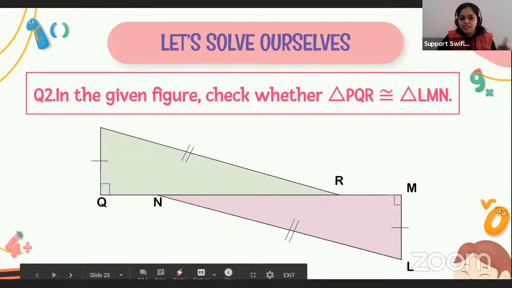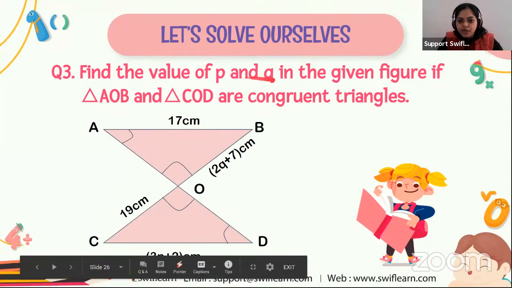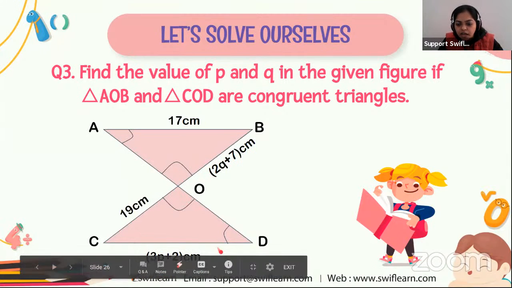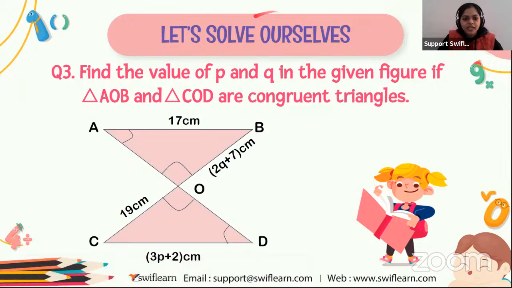So find the value of P and Q in the given figure if triangle AOB and triangle COD are congruent triangles. So we have to find the value of P and Q in the given figure. Okay, so here we are. Let's solve this question together.